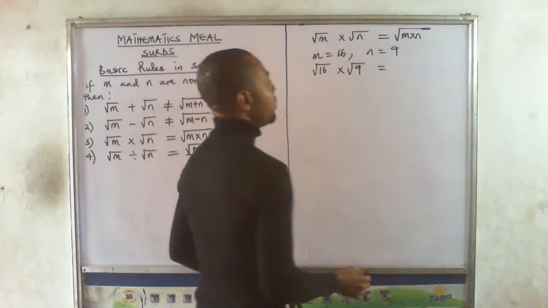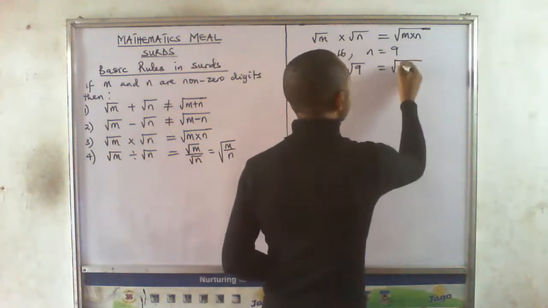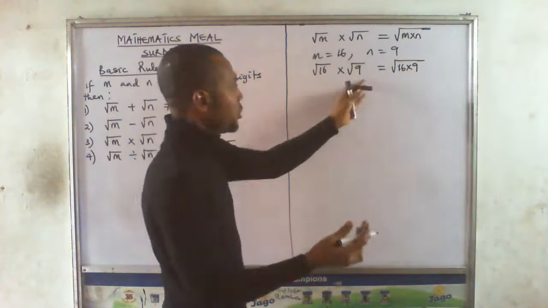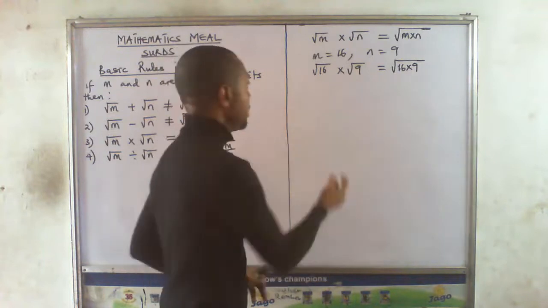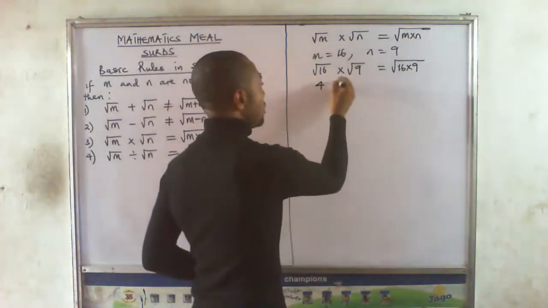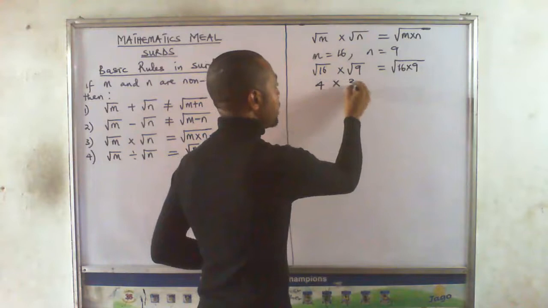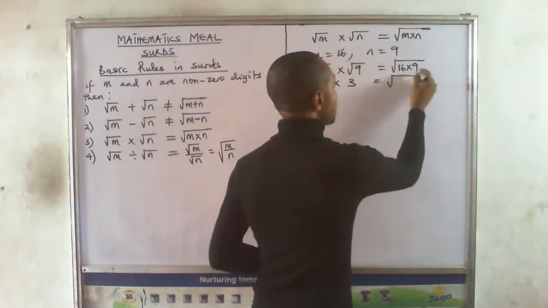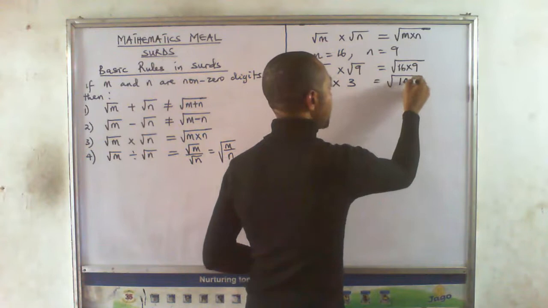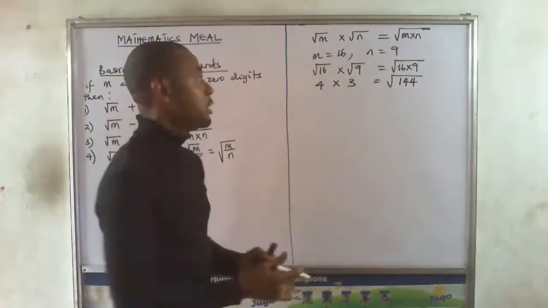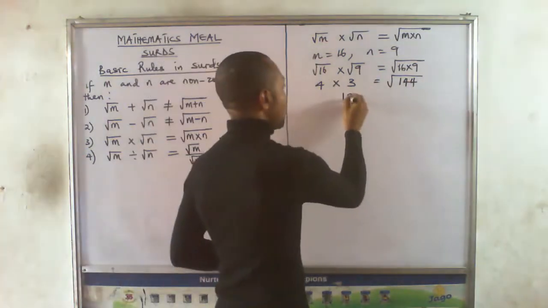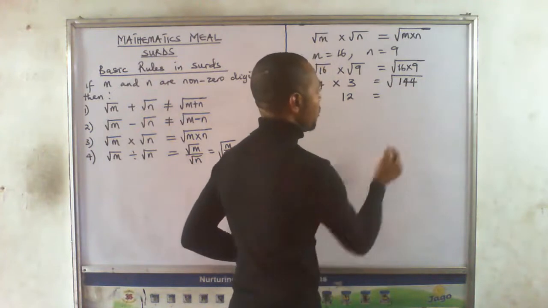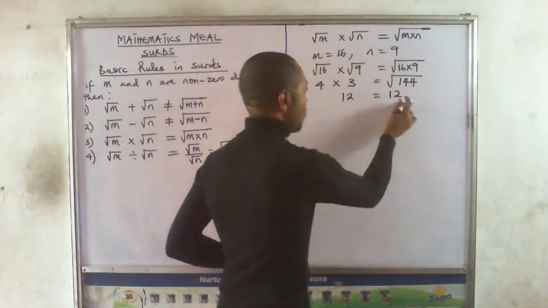That will give me something as 16 times 9. Okay, let's find the square root first before multiplying. Square root of 16 is 4, times square root of 9 is what? Is 3. Wow, look at this. 16 times 9 is 144. Now 4 times 3 is what? 12. Square root of 144 will give us what? 12. Wow.